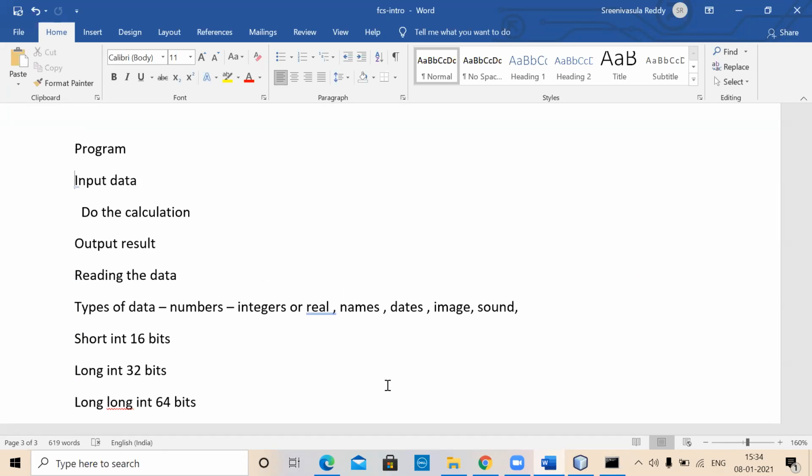Right now we are focusing on how to read the data and how to display the result, because these two aspects are common for all programs. If you don't even learn this, then you cannot do anything. After that, from program to program, depending upon the problem statement, the logic might vary, so the calculation part will vary.